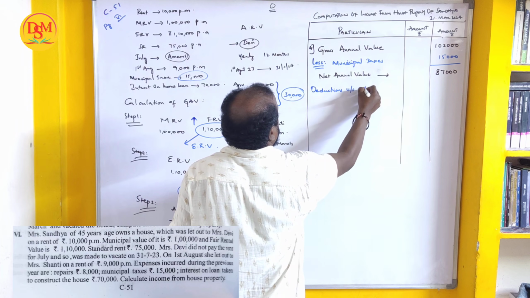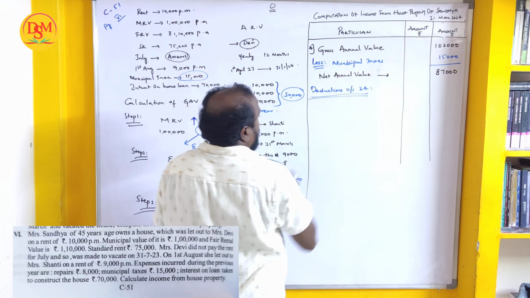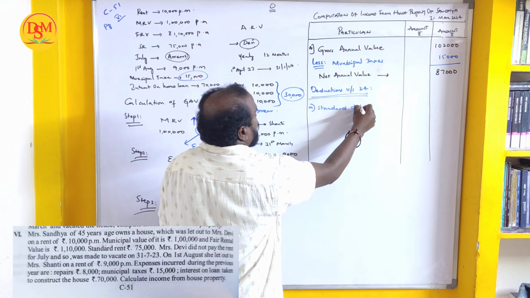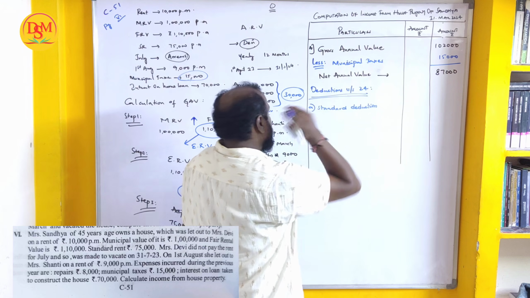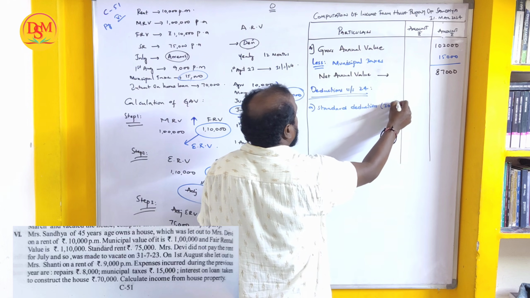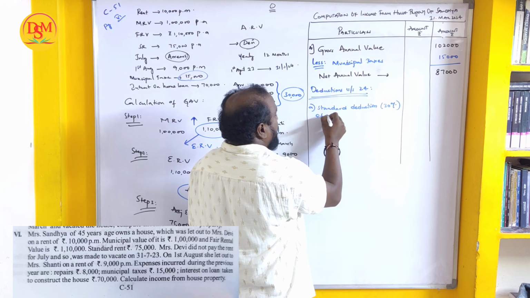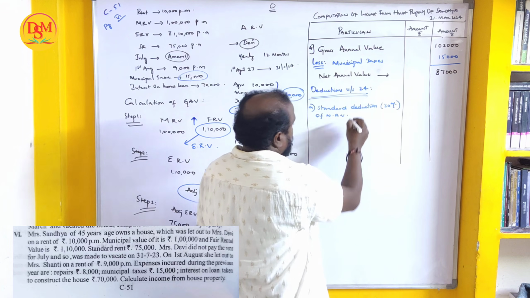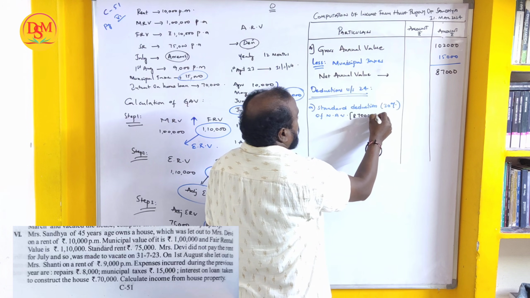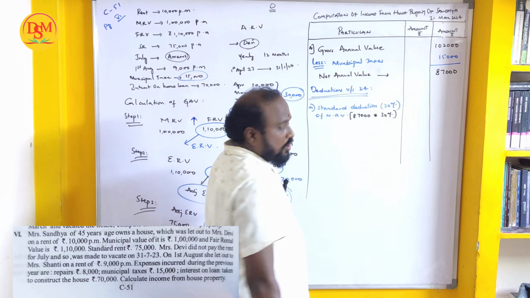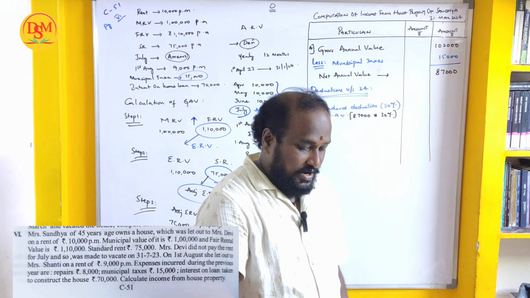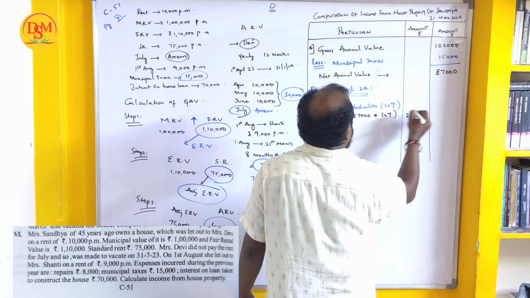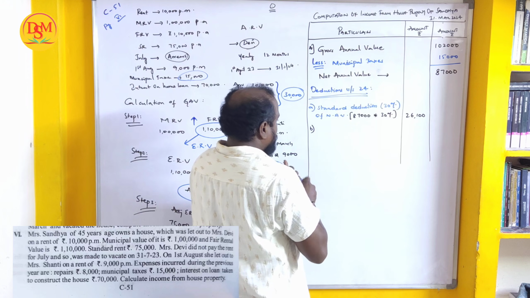Deductions under section 24. First deduction is standard deduction. Remember that standard deduction is always 30% on NAV, net annual value. Here net annual value is how much? 87,000. On 87,000 take 30%. How much is it? 26,100. Next is interest on home loan.